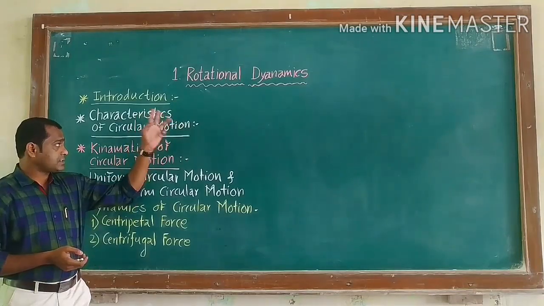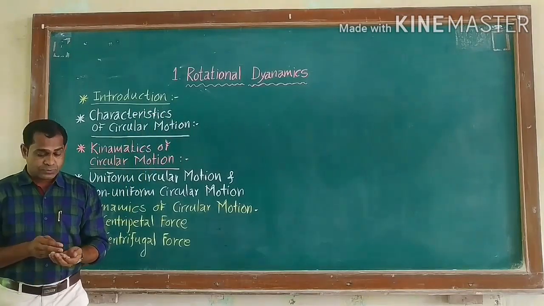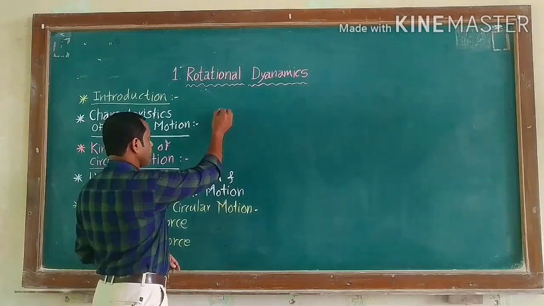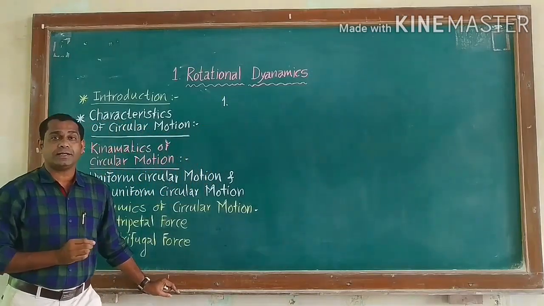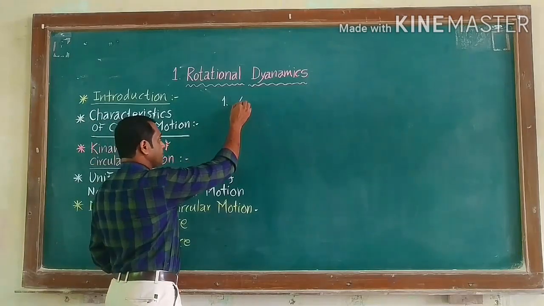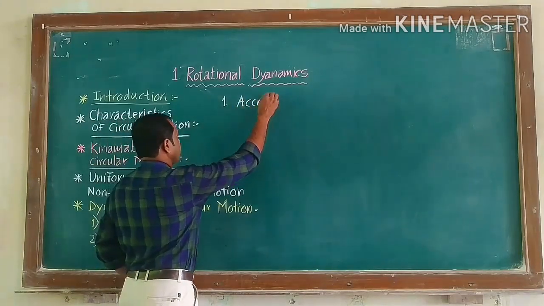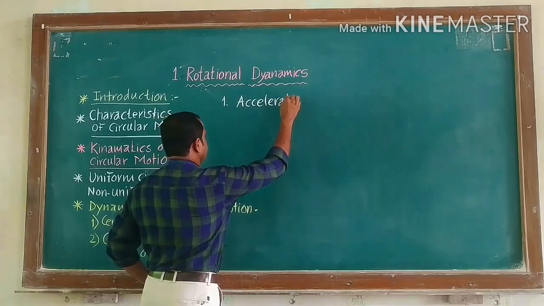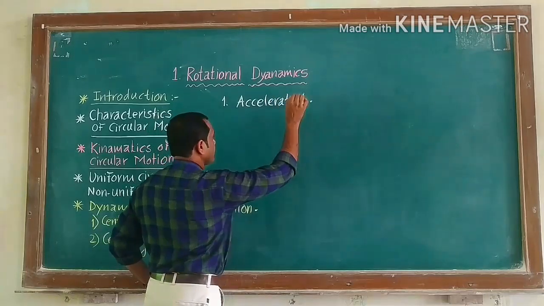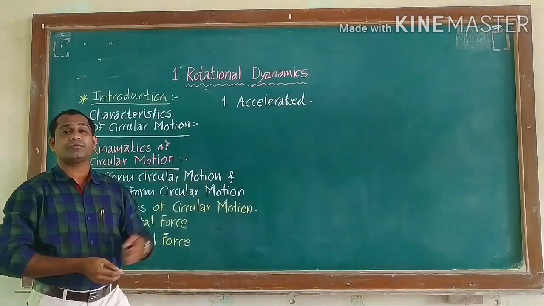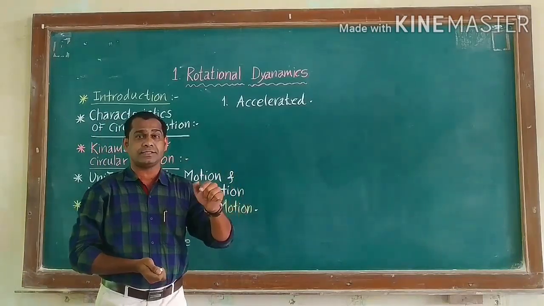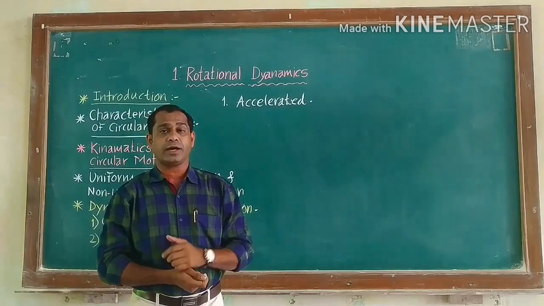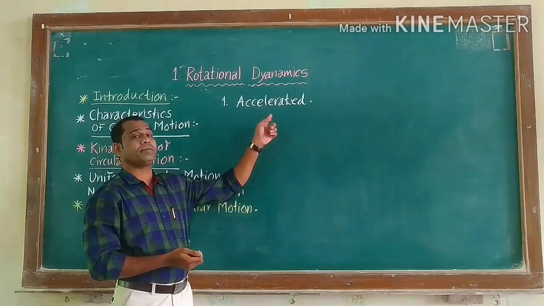The first characteristic: circular motion is accelerated motion. Why is it called accelerated motion? Because the velocity of the body changes continuously.